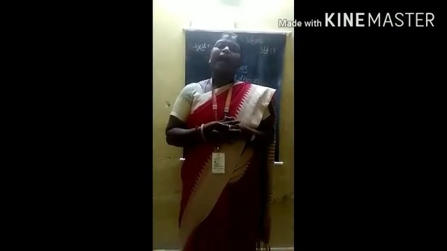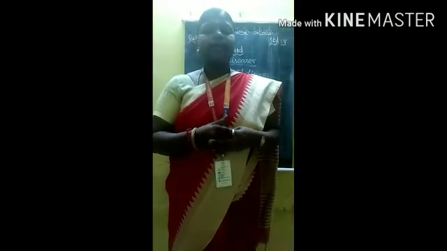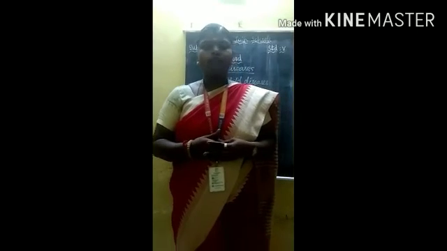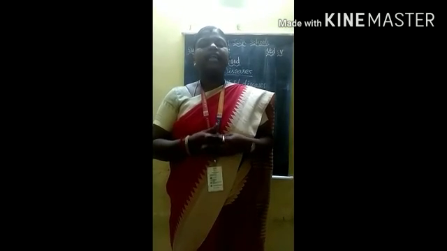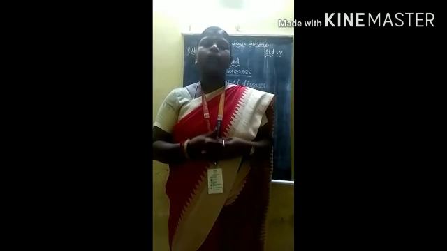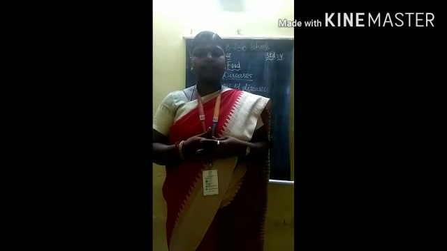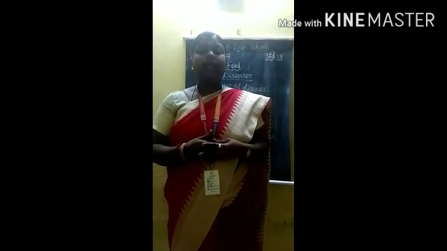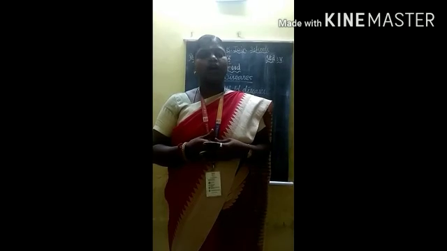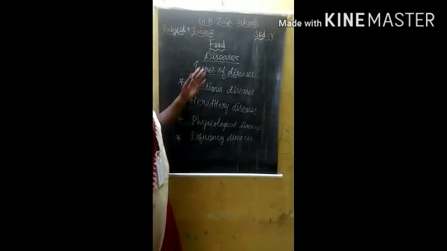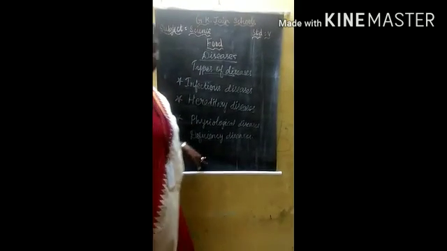Physiological diseases. These diseases are caused by the malfunction of the organs. For example, asthma. The final one is deficiency diseases. Deficiency diseases are the deficiency of nutrients. That means the lack of nutrients causes various diseases. For example, kwashiorkor and marasmus are the deficiency diseases. These are the 4 types of diseases.